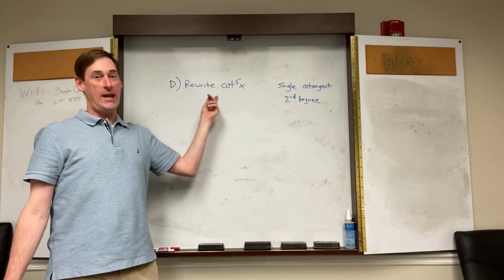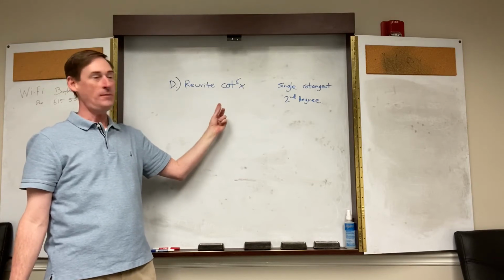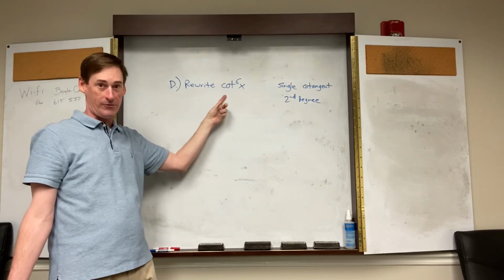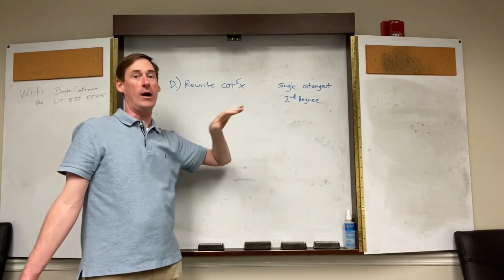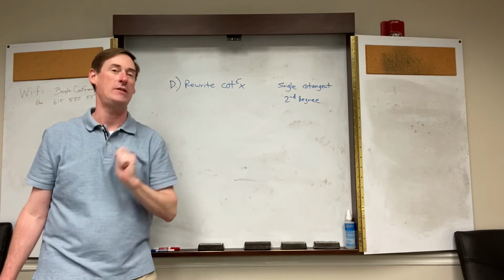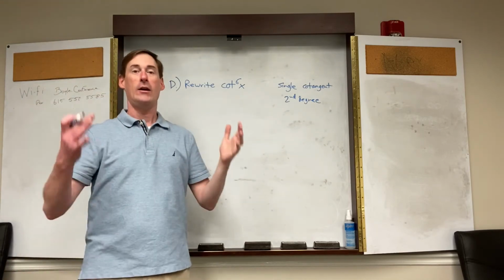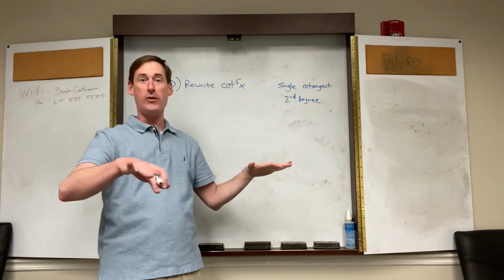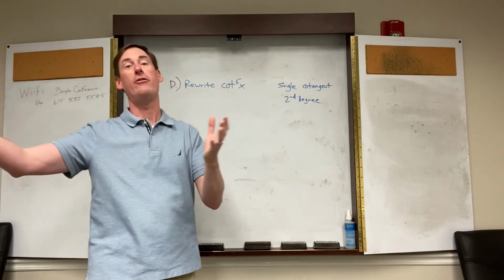So rewrite cotangent to the 6th power. That's kind of a weird one. And you have to get a single cotangent term, which we technically have right now, but you can't have a power higher than the 2nd degree on your cotangent. All right, again, can a good pre-calculus or calculus student find their way through the algebra so that then they can focus on the calculus?